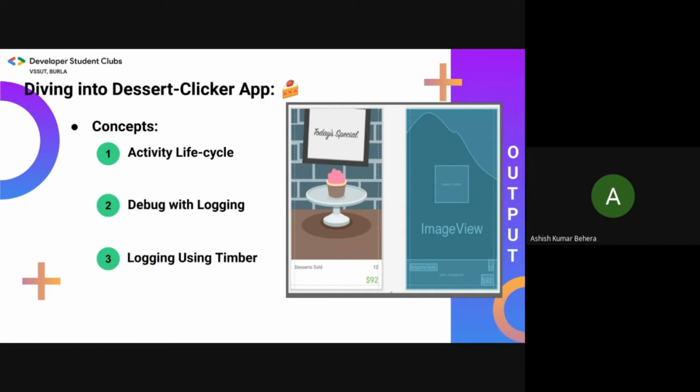So, guys, all Android apps consist of various activities. These are the building blocks of the user interface of an Android app. Next slide, please.